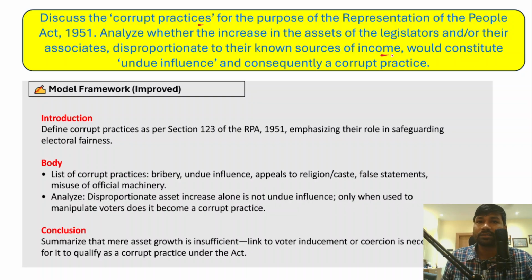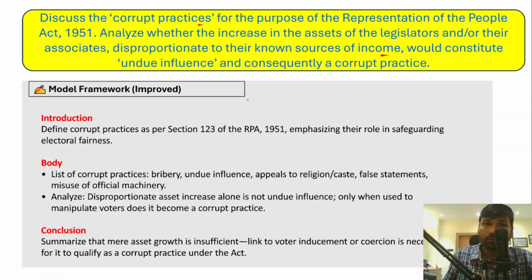For example, imagine an individual earning income from agriculture as a source, but his income is much higher than his profession would allow. So the question is asking whether this unknown source of income will have an undue influence on the election of that particular candidate, and whether it amounts to a corrupt practice or not.